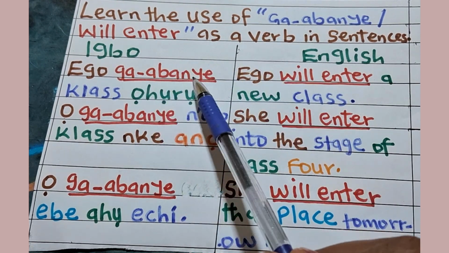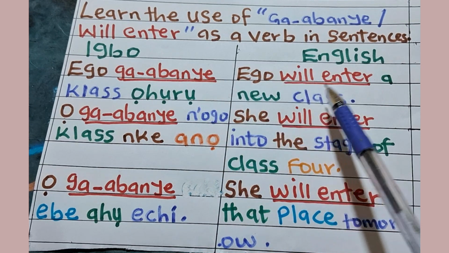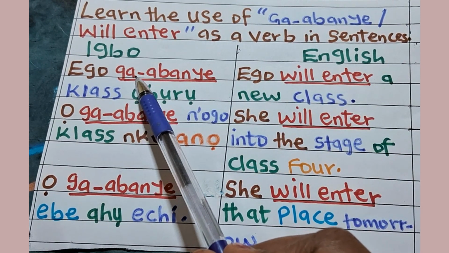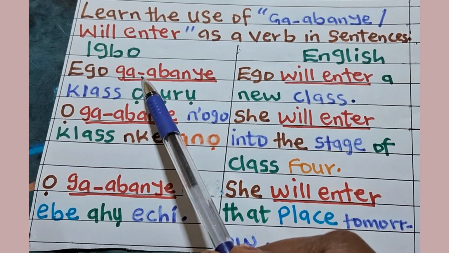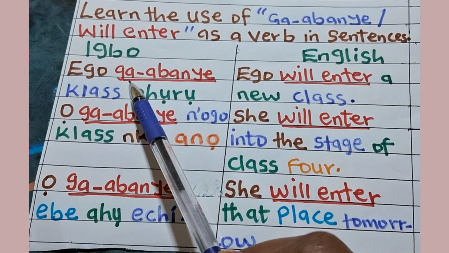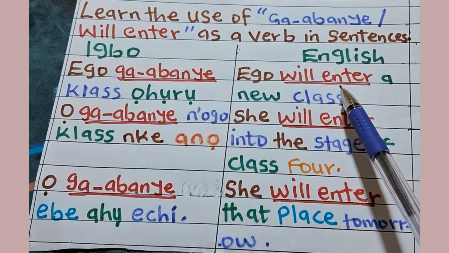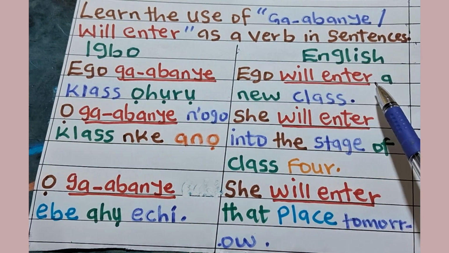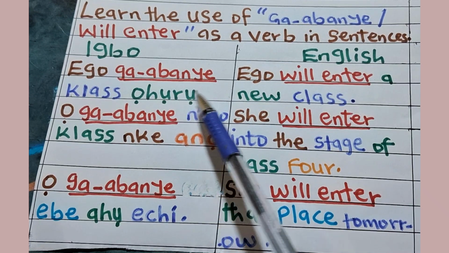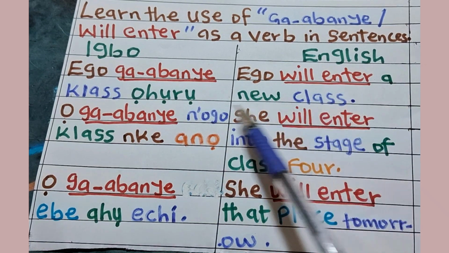Remember, ga-abanye is our verb, meaning we enter. When you hear ga in Igbo, it means future tense, something that will happen in future, not that moment. We also underline ga-abanye, we enter, as our verb. We use the same color marker to identify same words, both in Igbo and in English, for easy understanding.